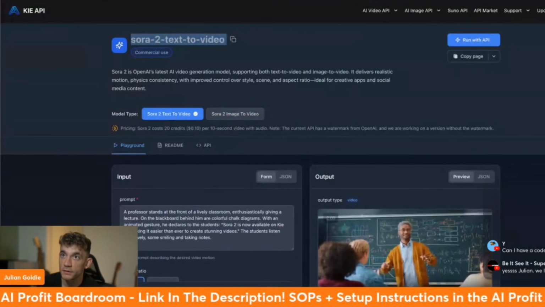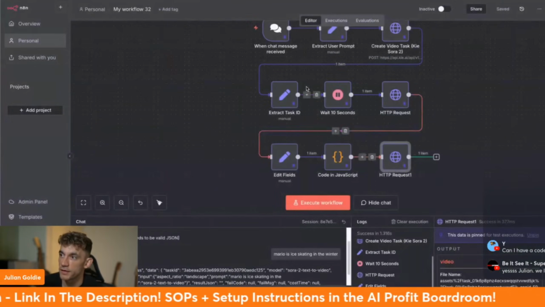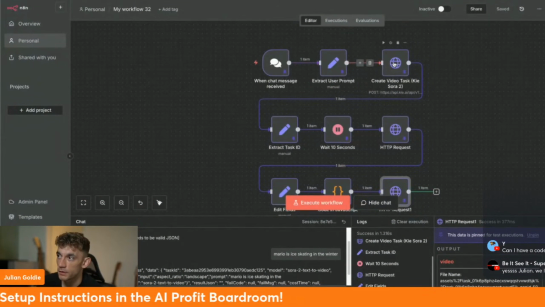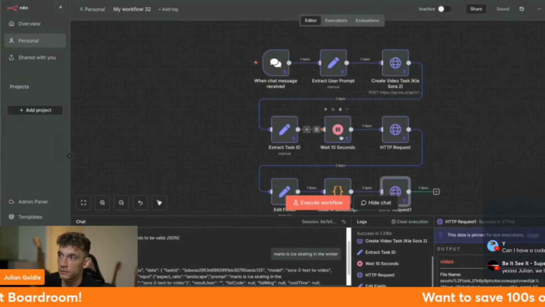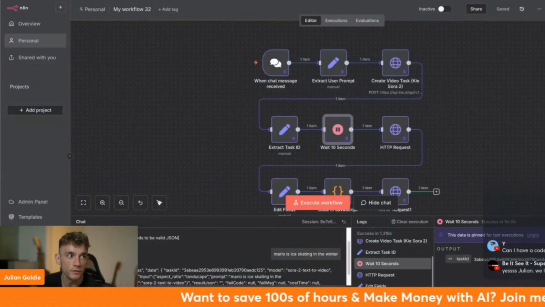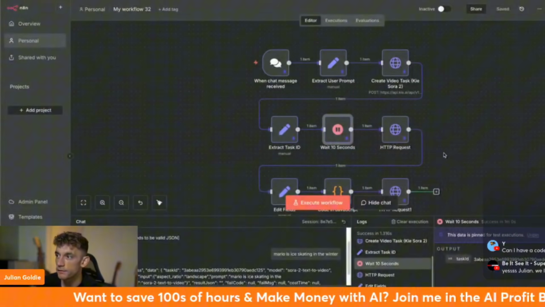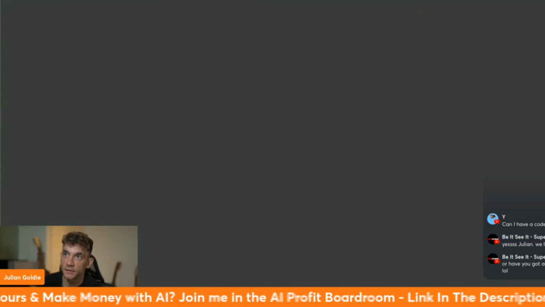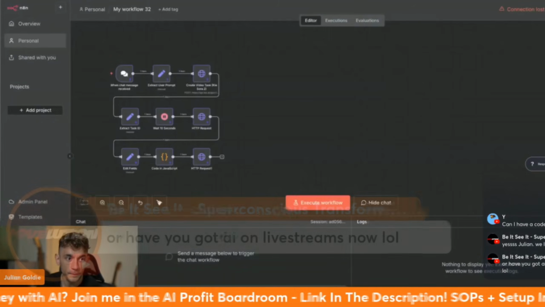Now, if we go into n8n, let me break down the workflow here. Basically we're sending a chat message that's going to extract the prompt. We send that over to Kia, then a wait, and you can have this wait however long. I think it can take about 1 to 2 minutes to generate the video. And then from here, we can send the HTTPS request, right? So if I duplicate this tab, I'll show you exactly how it works step by step.